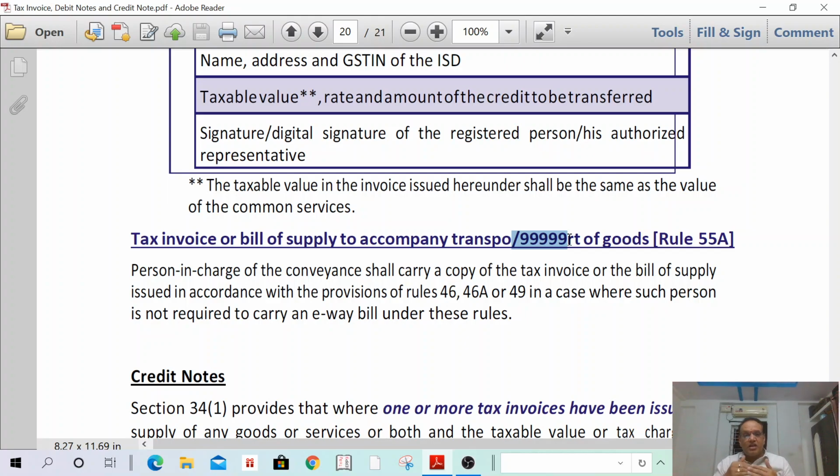In case the transporter is transporting the goods, he has to furnish the tax invoice or bill of supply, as the case may be, along with the e-way bill. An e-way bill is required if the value of supply exceeds 50,000. Then he has to take the e-way bill and the tax invoice or bill of supply, as the case may be. Okay. Next.